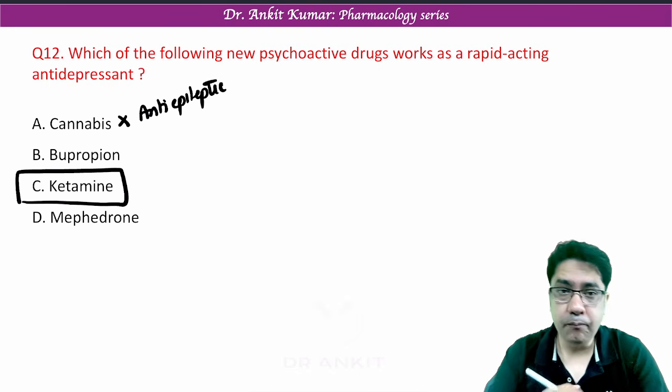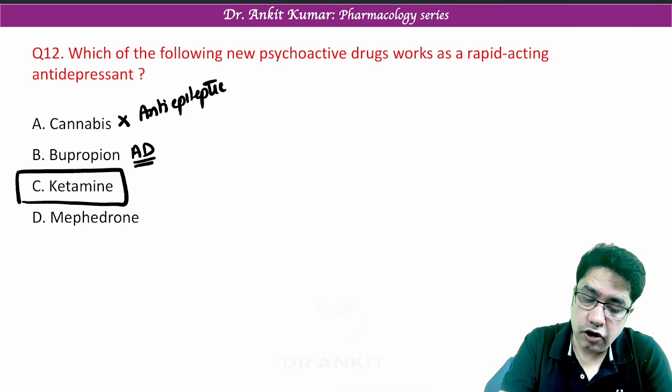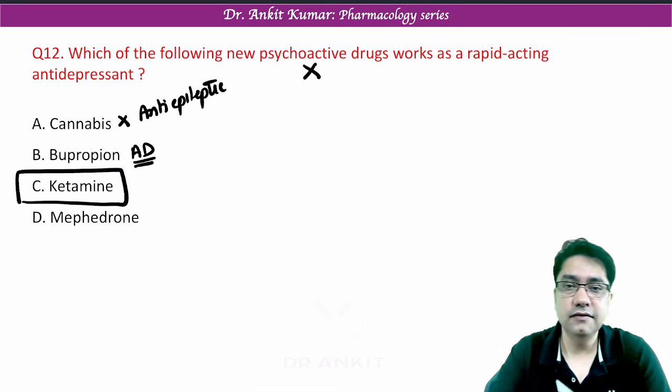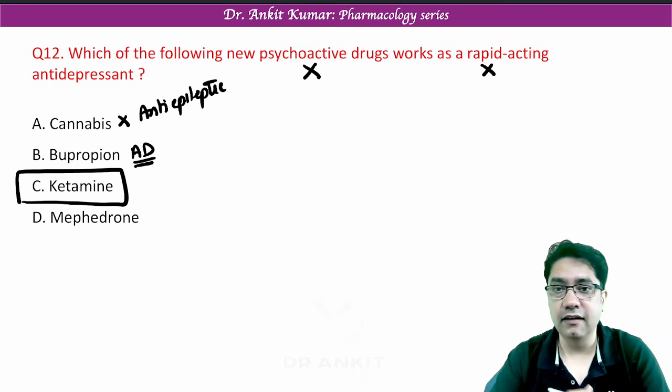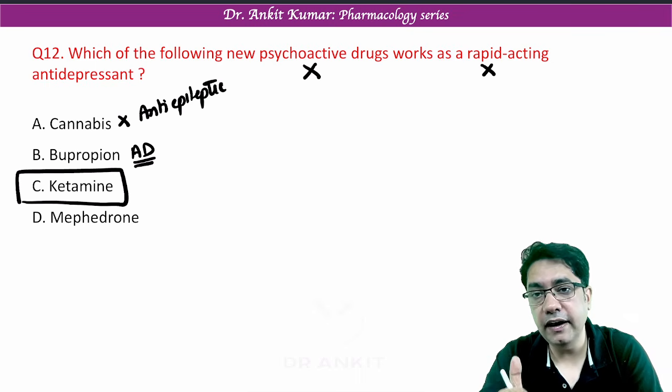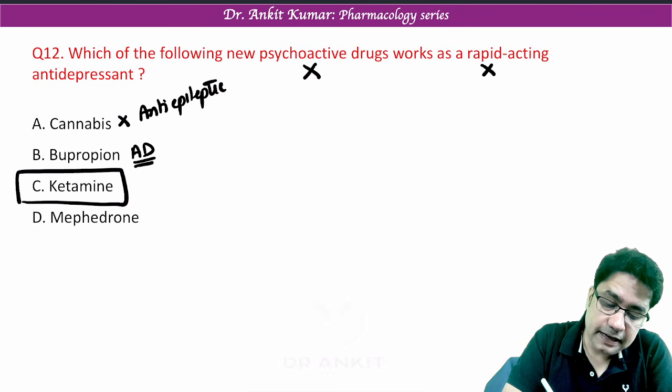Okay. Now bupropion is an antidepressant. Yes. But remember, it is not a psychoactive drug and it is not a rapidly acting drug. If you give bupropion today, its action will come after 4 to 6 weeks. So the answer here is ketamine.